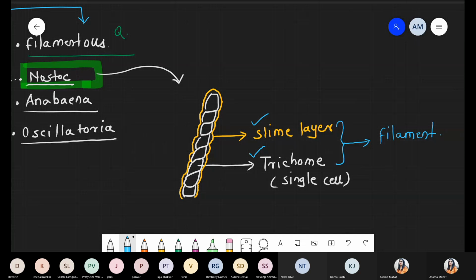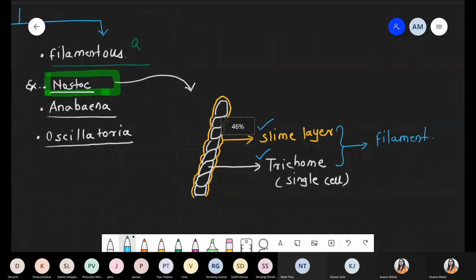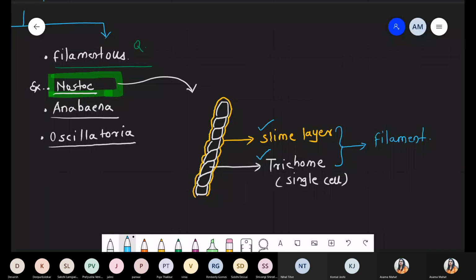When you start the test series, you will definitely get one question on the diagram. Look at the arrow in the diagram. If the arrow represents without the slime layer, it means we are talking about the trichome. If the arrow is present on the outermost layer, that is called the slime layer. And if it is asked commonly about slime layer plus trichome, it is simply called the filament structure. Got it? This point is clear?